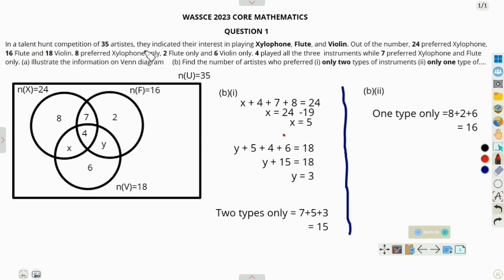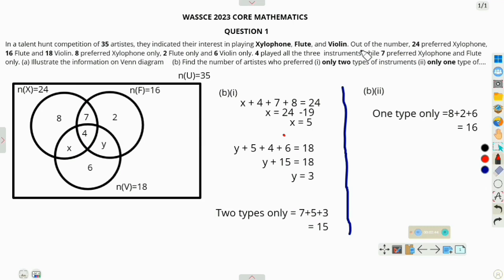It says that they indicated their interest in playing xylophone, flute, and violin. So how many types of instrument has been given in the question? It is 3. So it means that we need 3 subsets to represent this diagram. That is why we're having 3 circles in the universal set. So let's continue with the question and try to further analyze it.